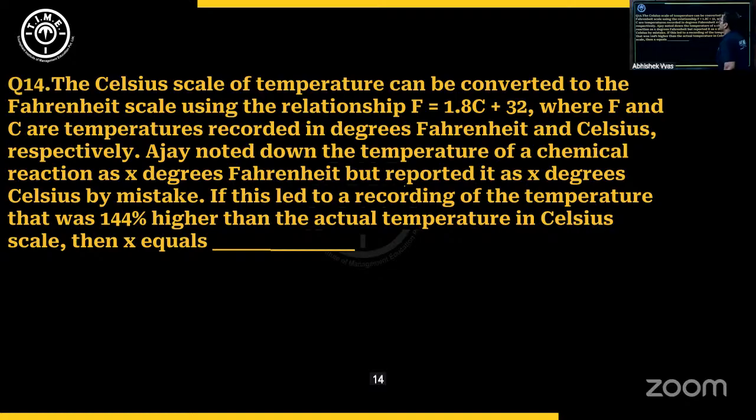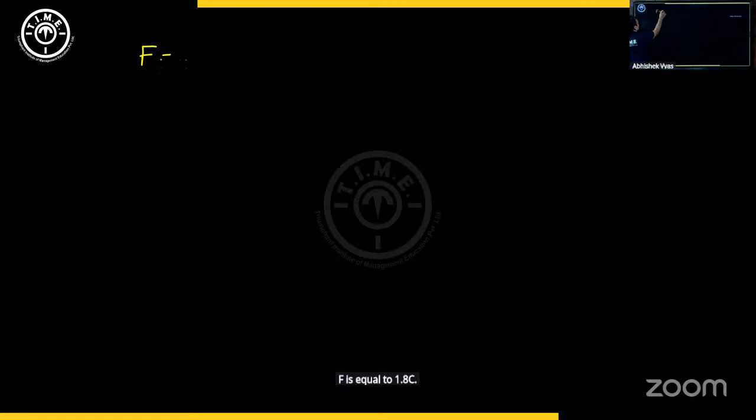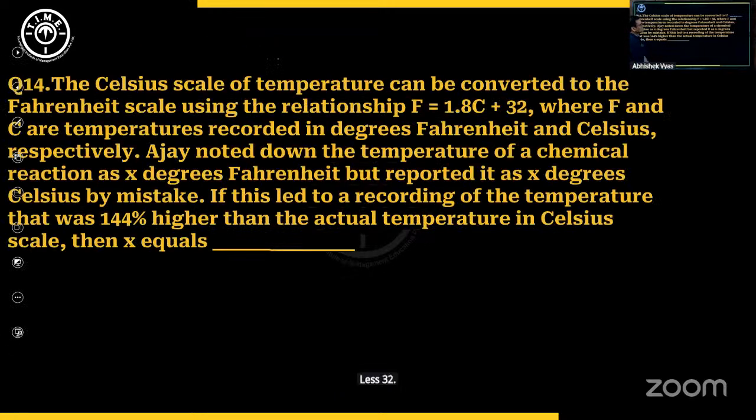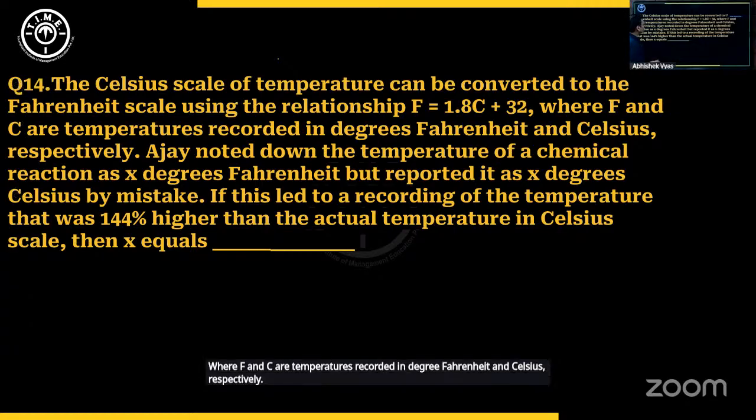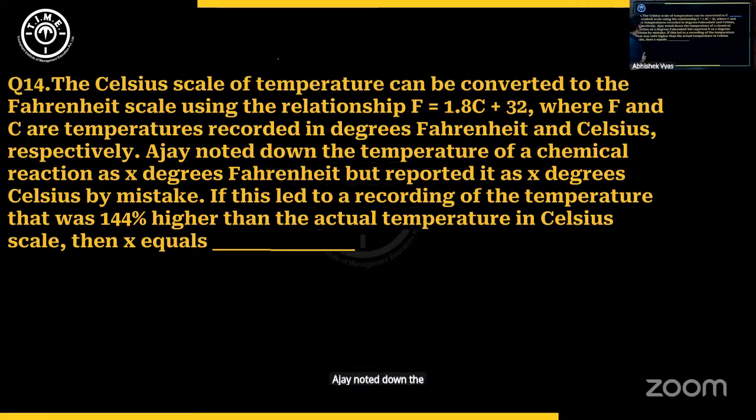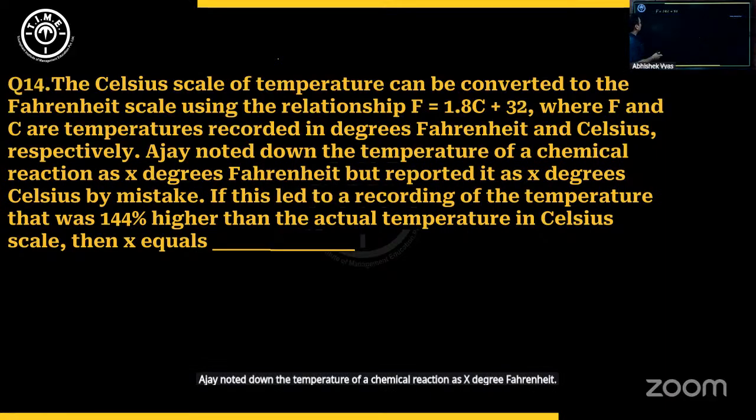14th one. The Celsius scale of temperature can be converted to the Fahrenheit scale using the relationship F is equal to 1.8C plus 32, where F and C are temperatures recorded in degree Fahrenheit and Celsius respectively. Ajay noted down the temperature of a chemical reaction as X degree Fahrenheit. So that means what was the